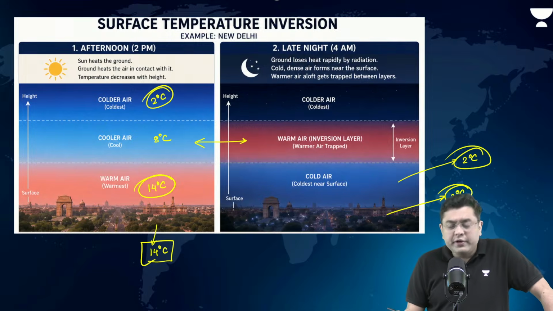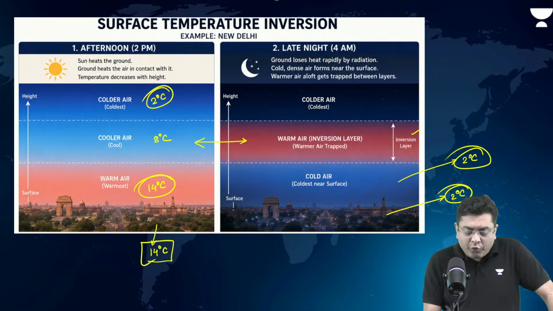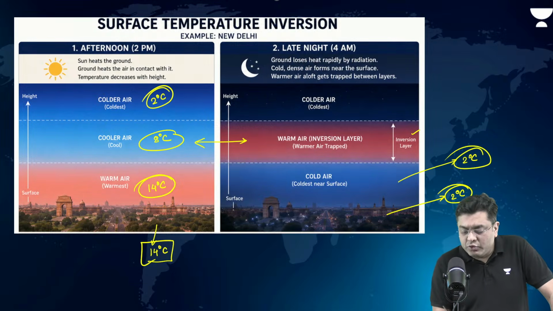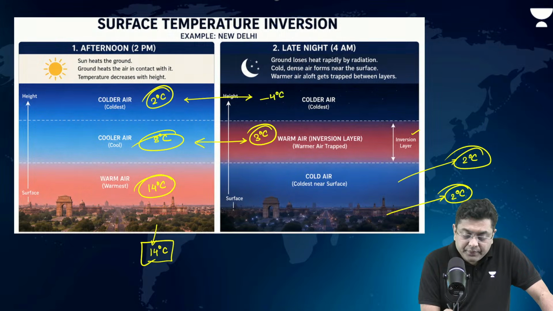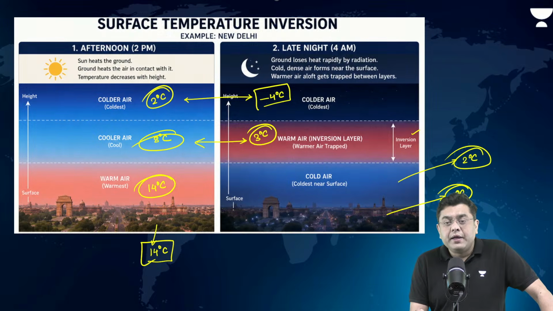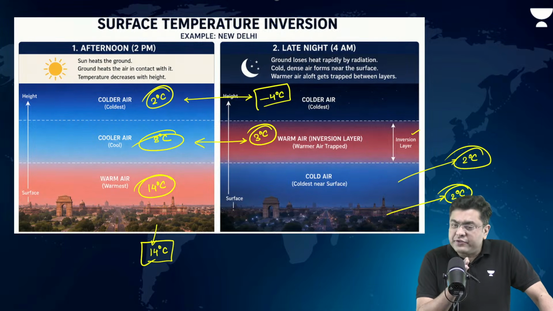At this altitude, it is not touching the ground surface. So, what was 8 degrees Celsius in the afternoon, let's suppose becomes 3 degrees Celsius at night. Temperature has dipped. Above it, let's suppose from 2 degrees, it has reduced to minus 4 degrees Celsius. Right? So, everywhere the temperature is dropping as compared to the afternoon.